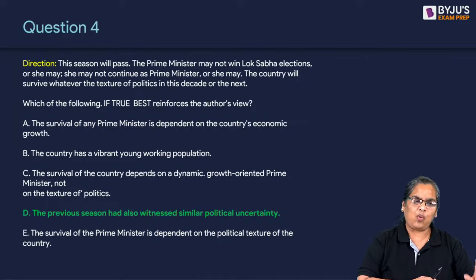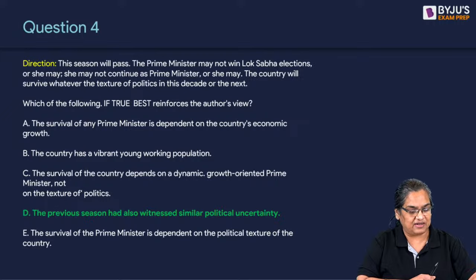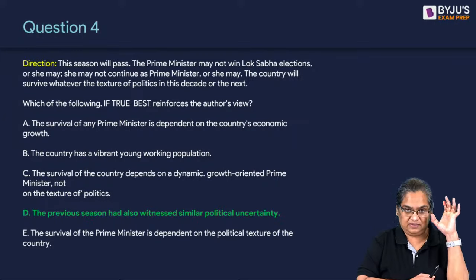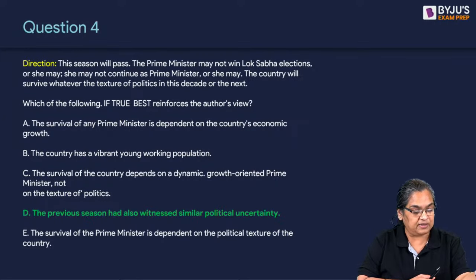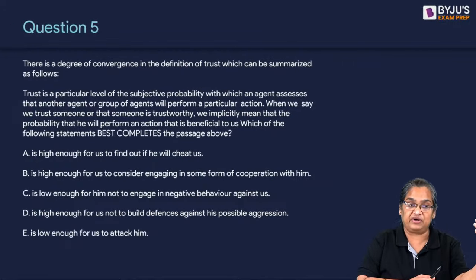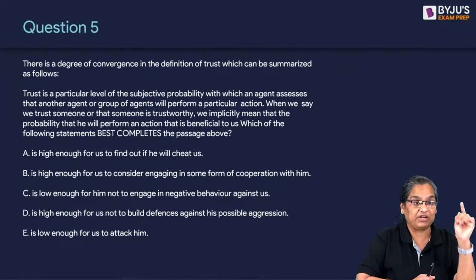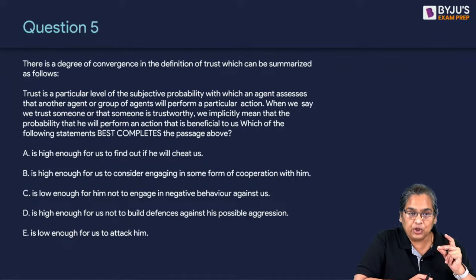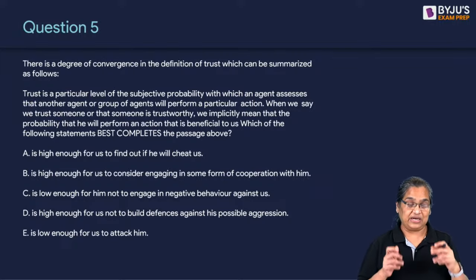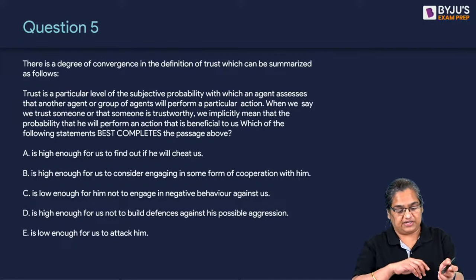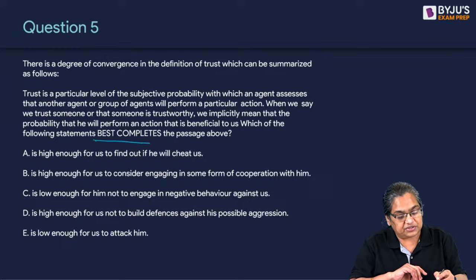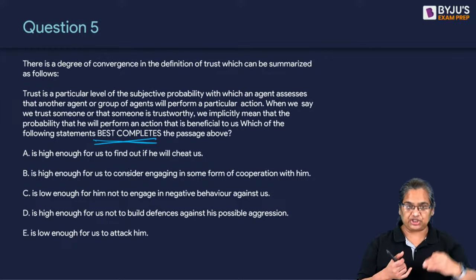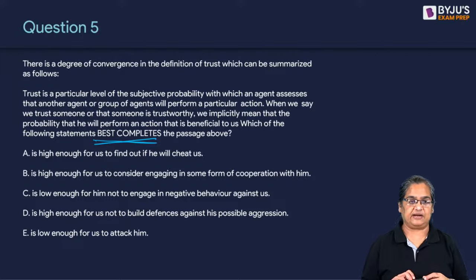All right. So now what lessons have you learned about the CR section of XAT? Get the argument, you've got the answer. It's not difficult at all. But you have to spend, I'm giving you 45 seconds just so that you read the passage properly. Do it in a hurry and you're in trouble. And XAT, it's a game of questions, right? Number of questions. You really need to work fast. All right, start with the question 5. Look at the logic of the argument when you do that. Start.